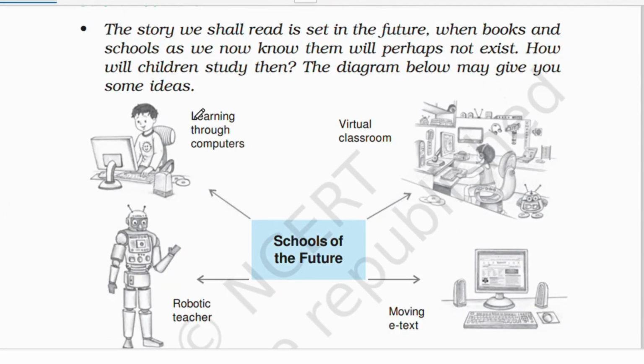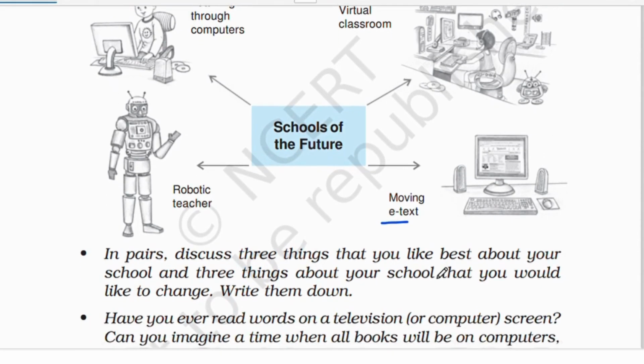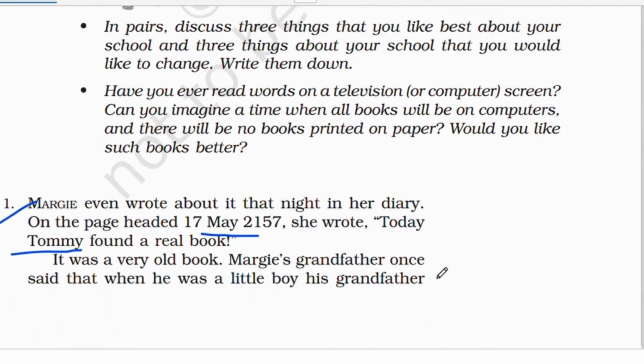And then we have the kids learning through computers, and then we have robotic teachers, and then we have moving e-text. Now, when we talk about moving e-text, the letters are not still, they won't be fixed at one place. It'll be moving, like when you see the newspaper headlines. The text will be moving. So that's the case.